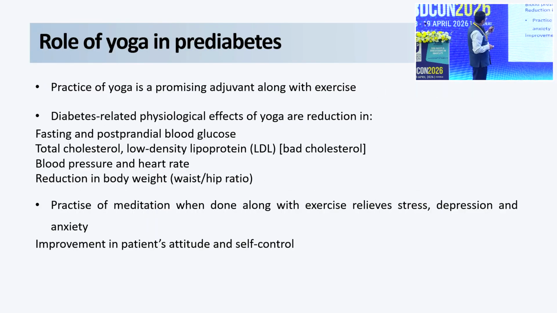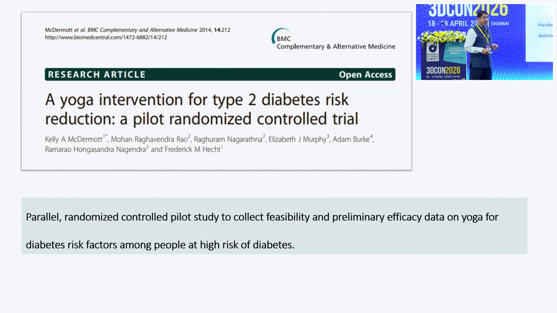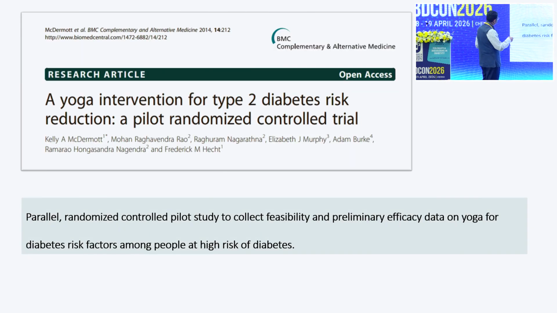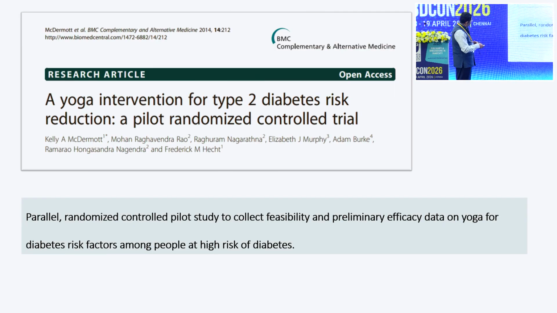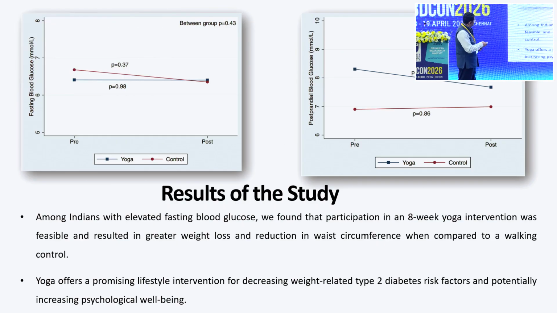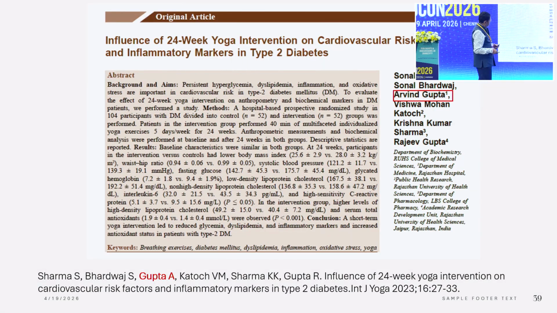Exercise, I'll give you the important thing. We have done two studies regarding yoga, and this is actually structured yoga we did in our patients. The first study was done here, the yoga intervention, and it clearly showed that there is a definite role of yoga in achieving diabetes remission.